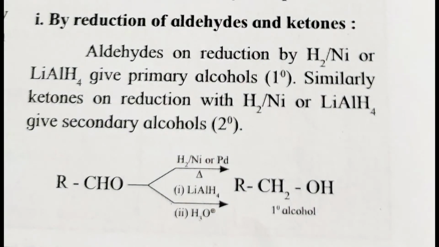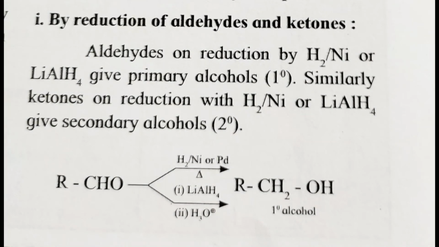By the reduction of aldehydes, we get a primary alcohol, and by the oxidation of primary alcohol we get aldehydes.